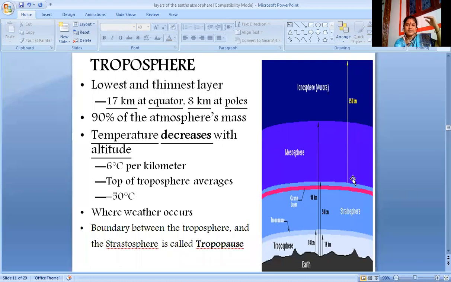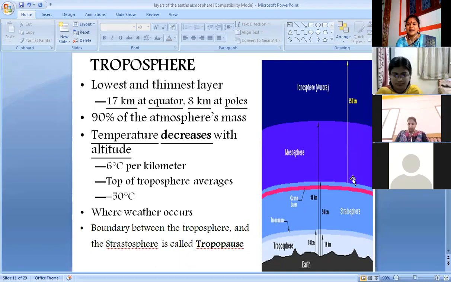Clouds are there, how far from the earth? Up to which kilometer? 33? No, 10 kilometers. Okay, just 8 to 10 kilometers.